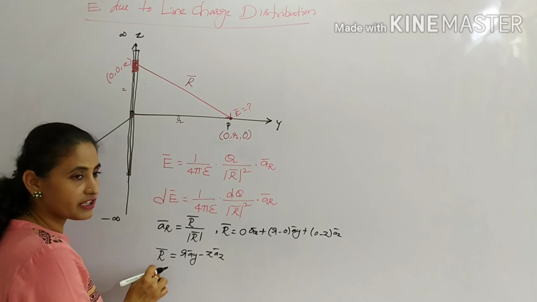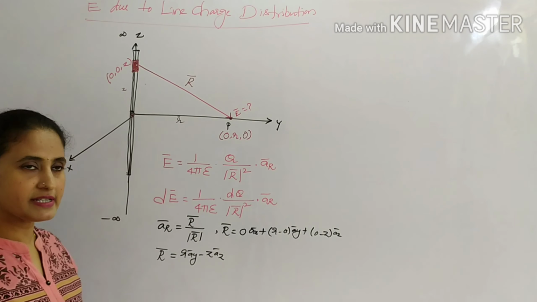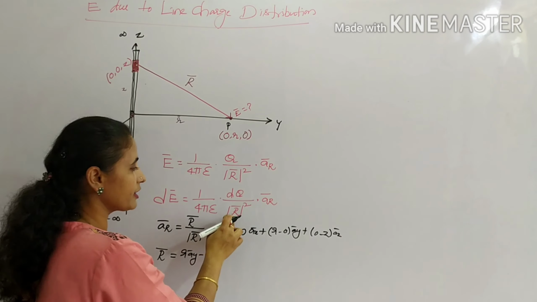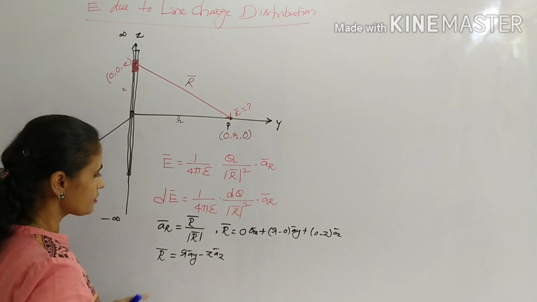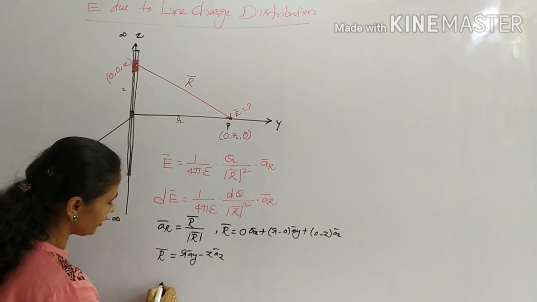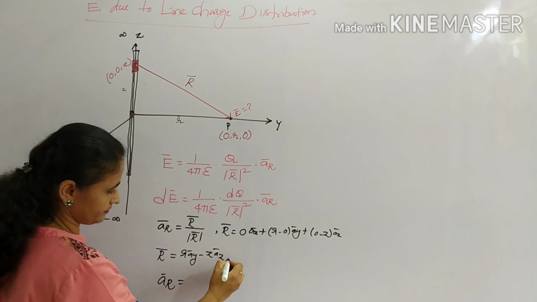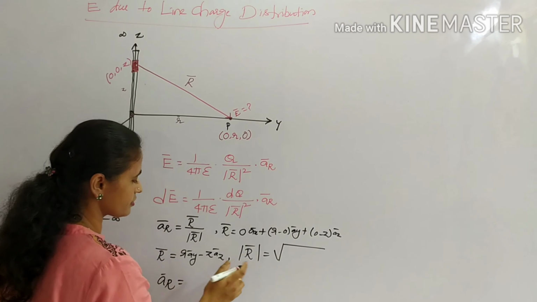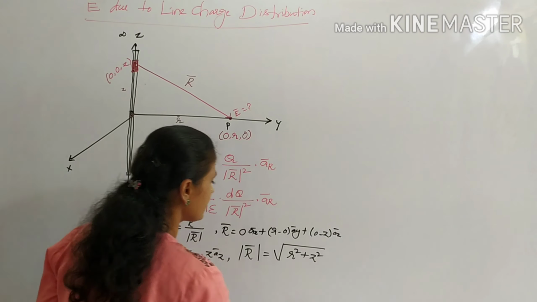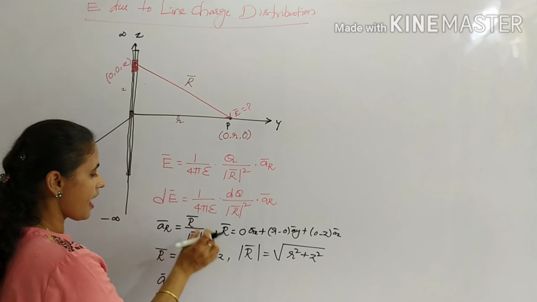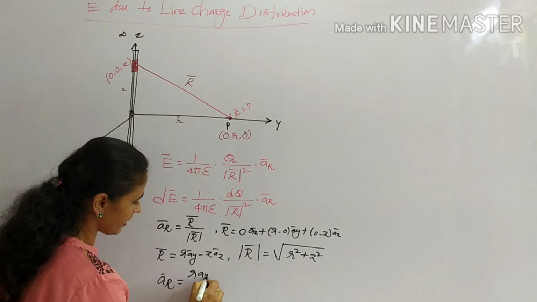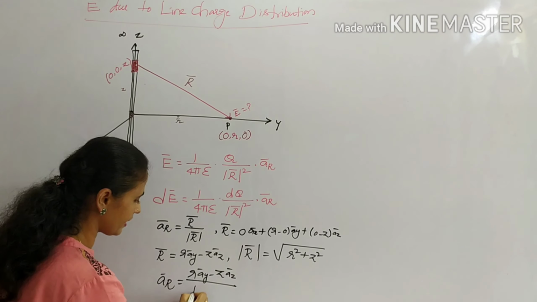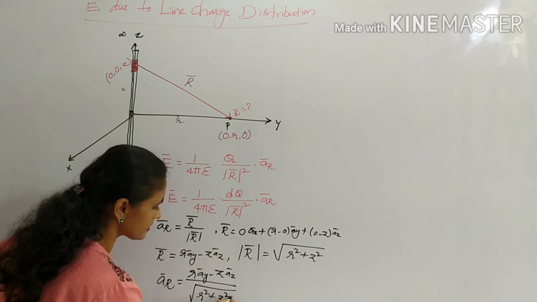Once we have successfully found the value of r bar, then the remaining part will be easy, because we have to find aR. The aR is this one, and this is the magnitude squared, and we can write it. Okay. So I will write the unit vector aR is given by r ay minus z az by the magnitude, which is under the root of r square plus z square.